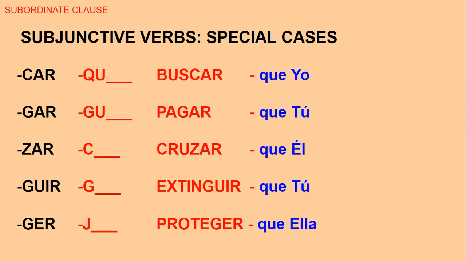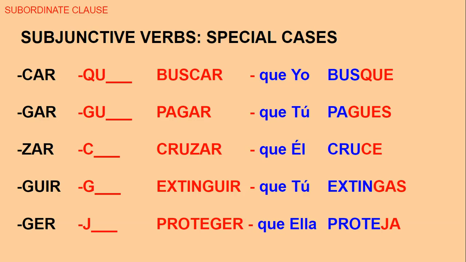Okay, extinguir. So drop that GUIR and just plug in the G and the IR endings. And then proteger. Let's drop the GER and plug in the J. So que yo busque, que tú pagues, que él cruce, que tú extingas, que ella proteja. Just write down the ones that there's room to write down. Let's move on.